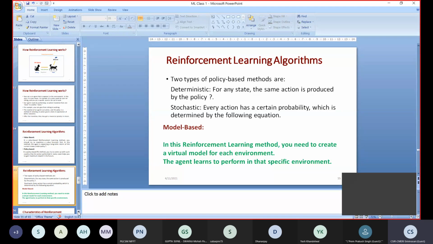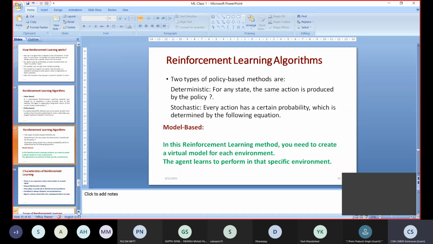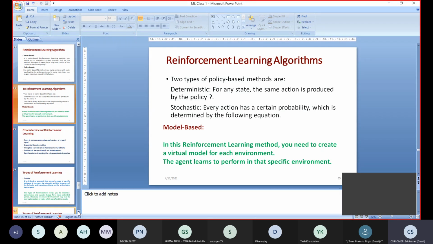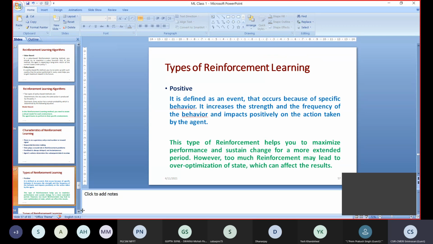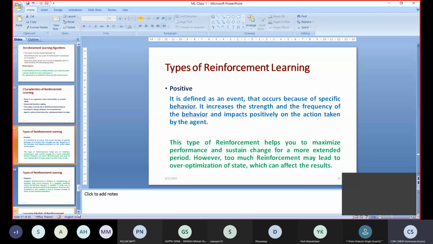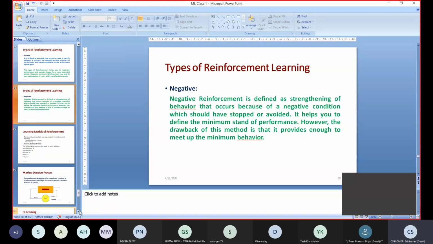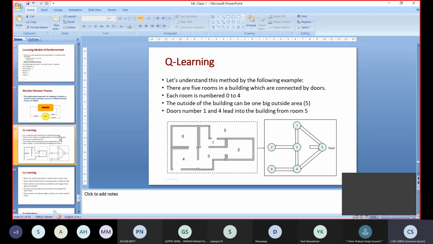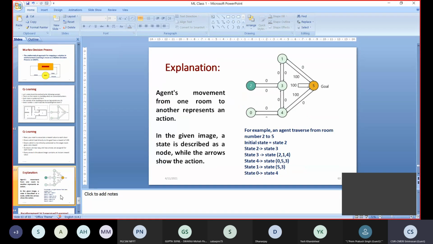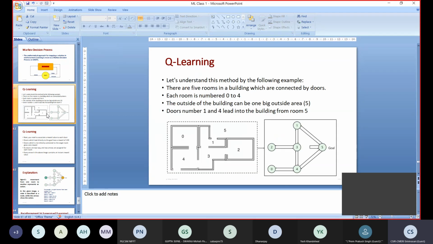In the model based one, we are simulating the virtual model. Based on the virtual model, we are training the agents. After training the agents in the environment, we go to the real time situation. And there are two ways we can train reinforcement learning: a positive way and a negative way. And we have seen an example of how Q learning is performed and how the reward happens using Q learning.